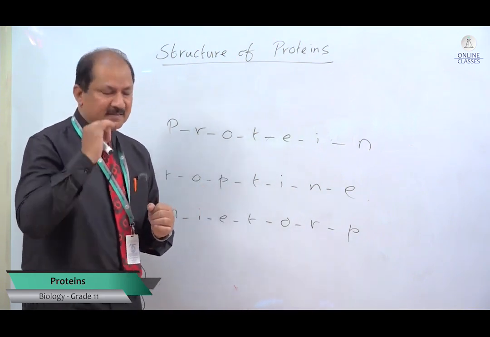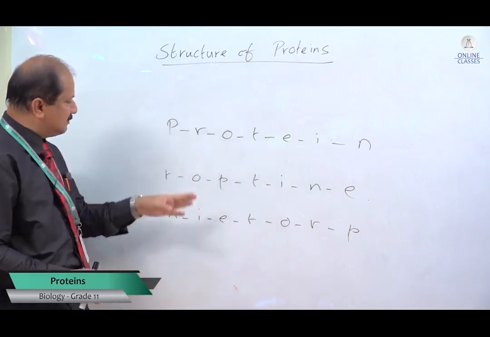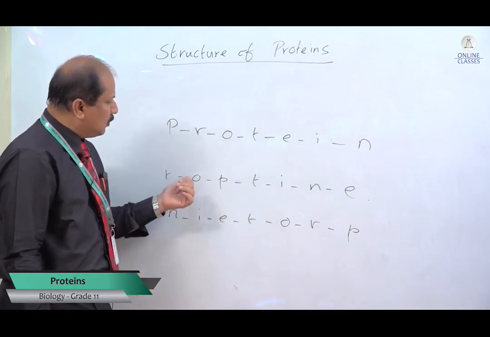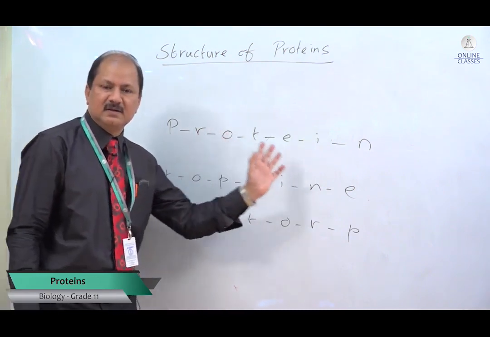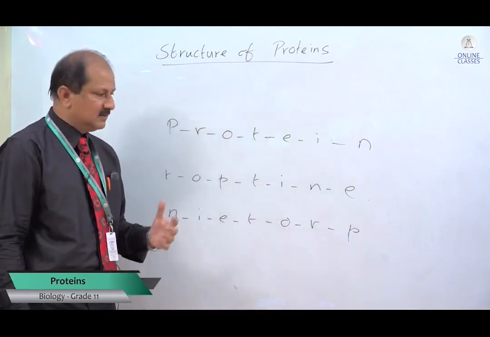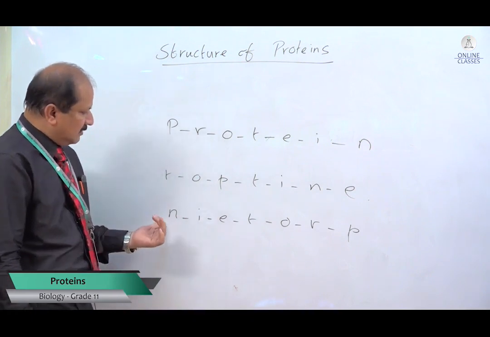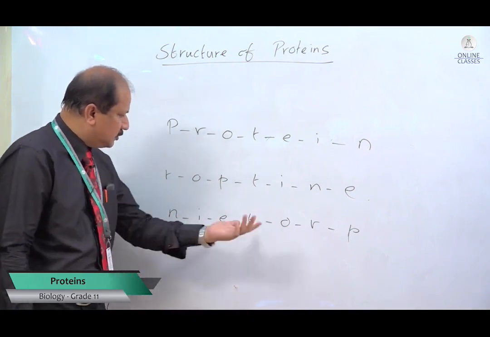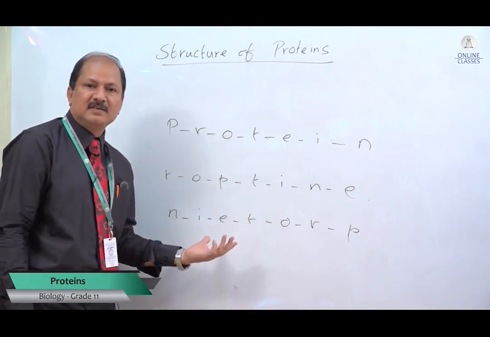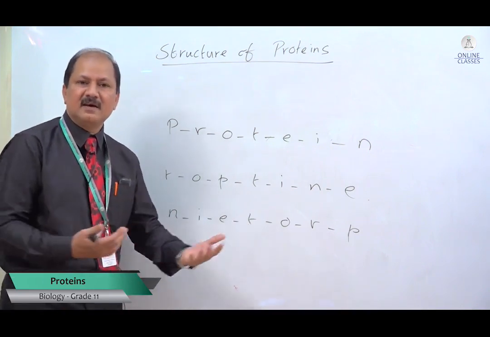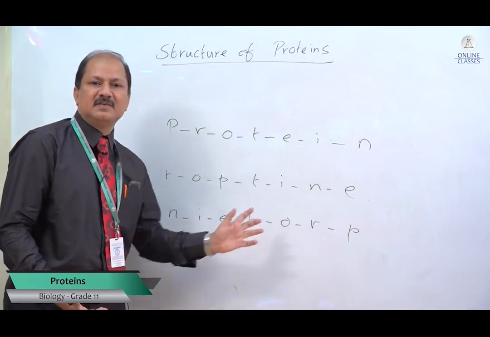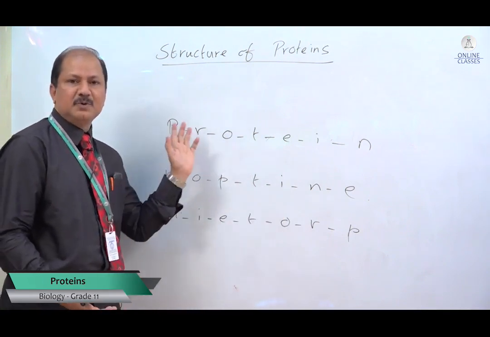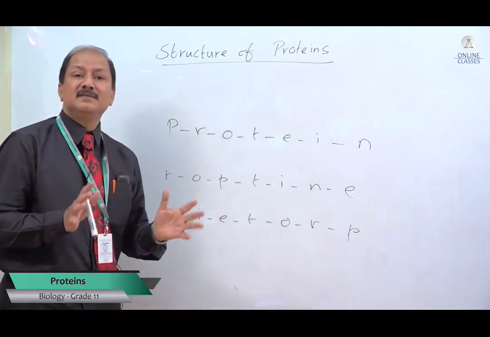What happens if the sequence of amino acids changes? Look at this, I just messed this up: ROPTIN. Can I still call this protein? Change the sequence again, look at this: NATOB. I can't call this protein anymore because the sequence of these letters has changed. I can't pronounce it the same way I pronounce protein. So this is important actually.